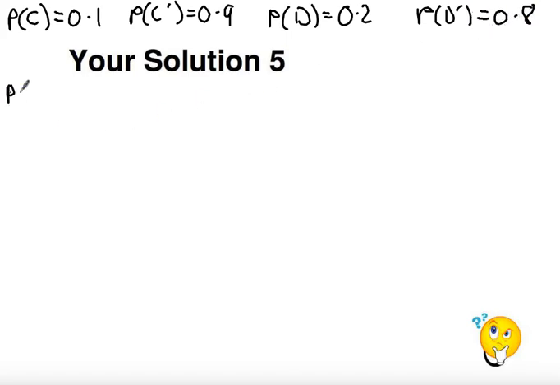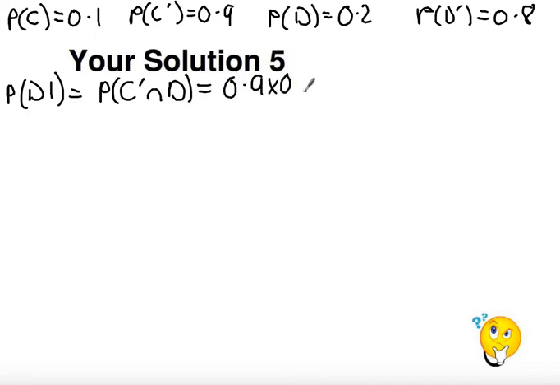So part A, probability Daisy wins first. It's going to be the probability of Casey missing intersect Daisy hitting. So we're going to get 0.9 times 0.2, since these are independent events, which is 0.18. Probability Daisy wins second.